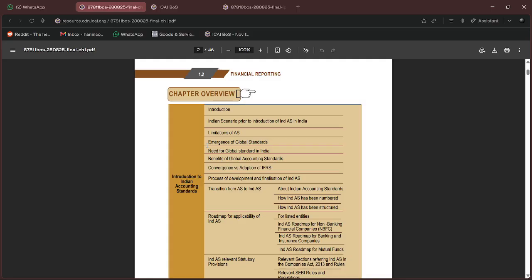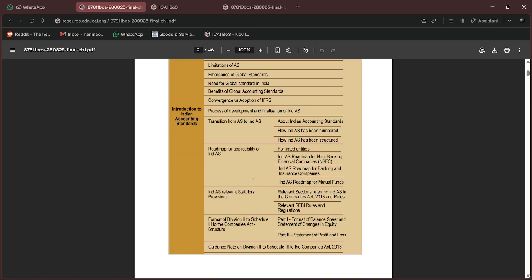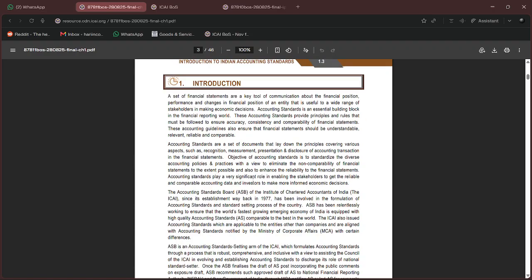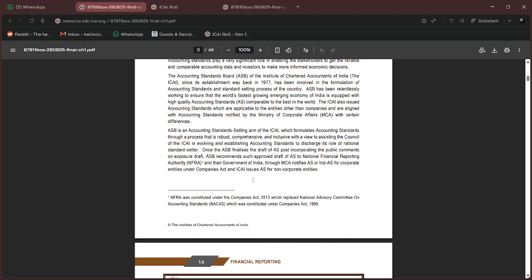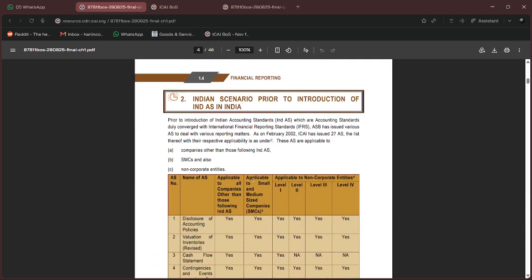There was a need for a common platform, a common standard, which we also had to adopt. That is nothing but Ind AS, a convergence of IFRS in India. We will go step by step. All this is theory.